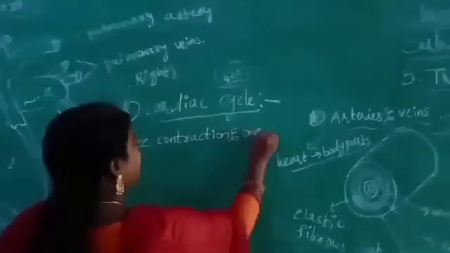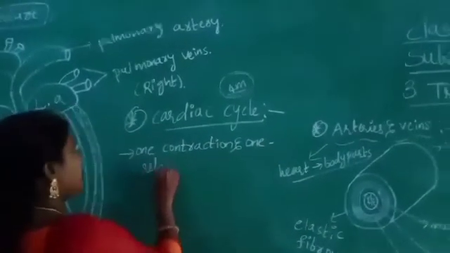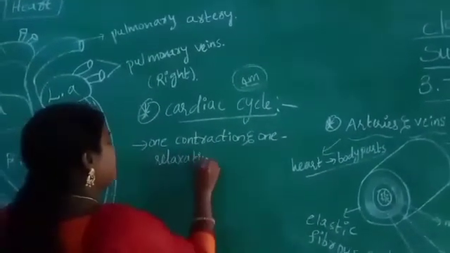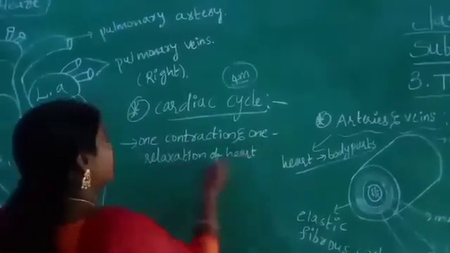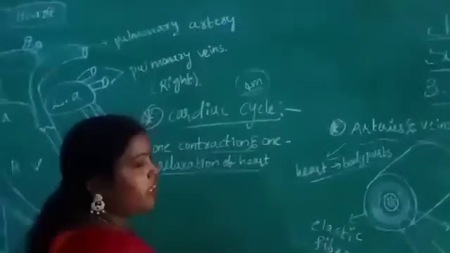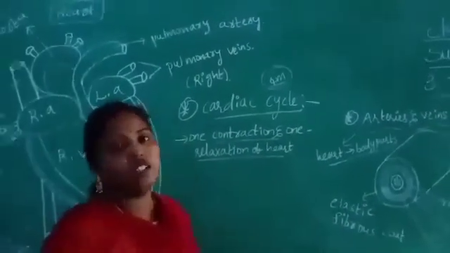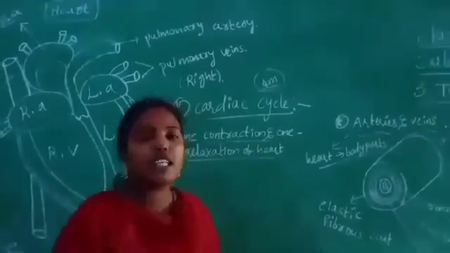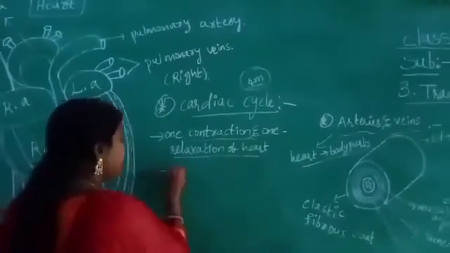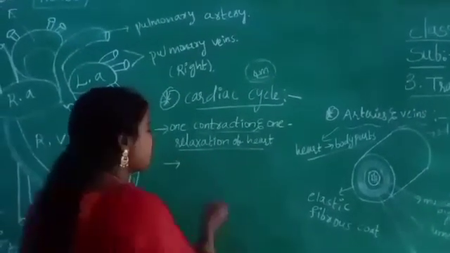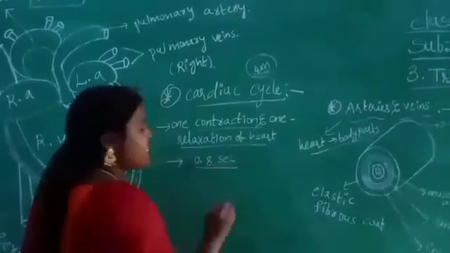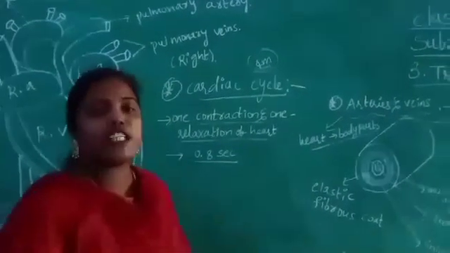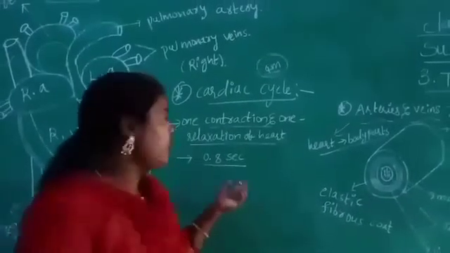The whole process takes place in 0.8 seconds. One cardiac cycle, one process, takes place in only 0.8 seconds.